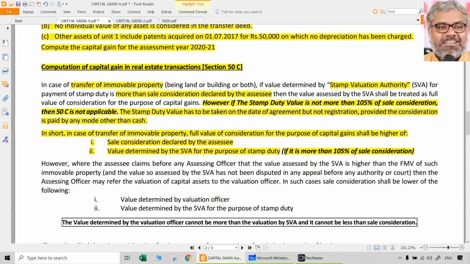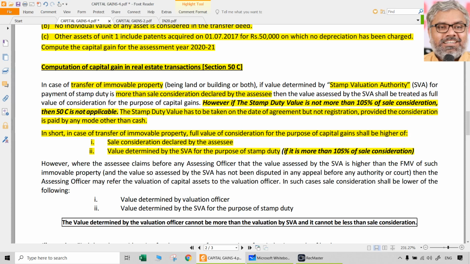That is unfair, right? If the SSE has genuinely sold it for a lesser sale consideration because the market value is like that, but stamp valuations are so unnaturally high. State governments do not always reflect the exact market values in the stamp valuations.